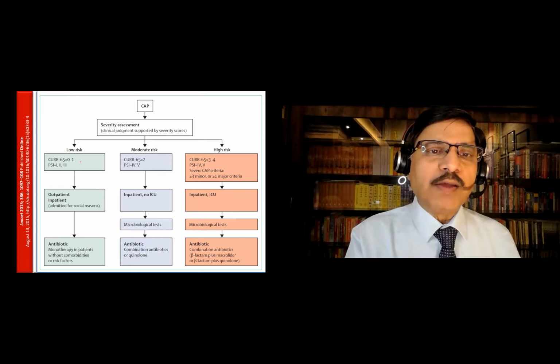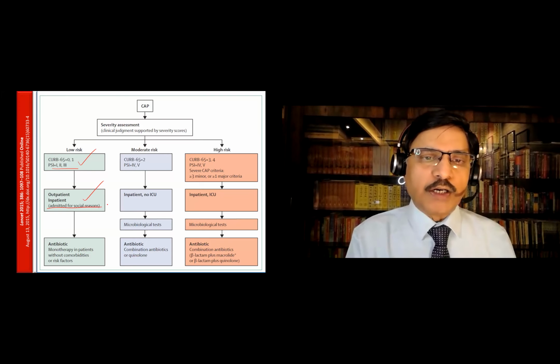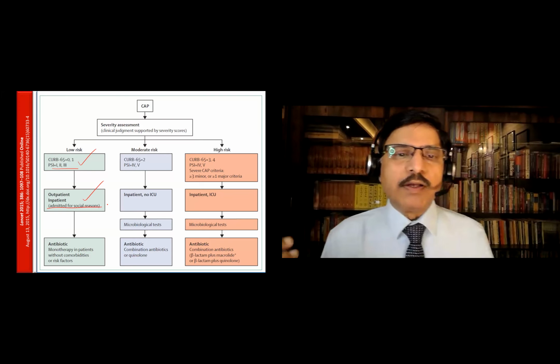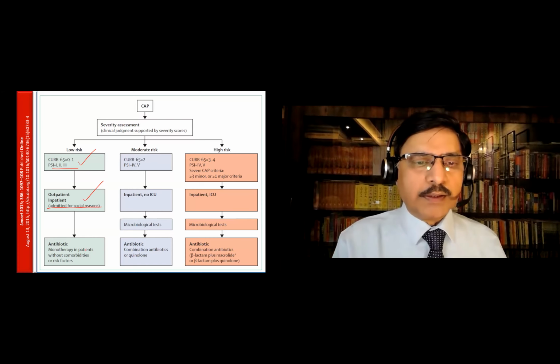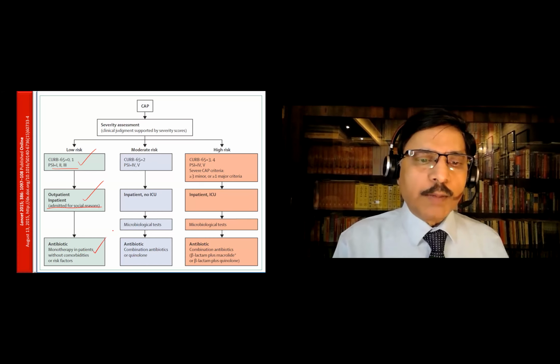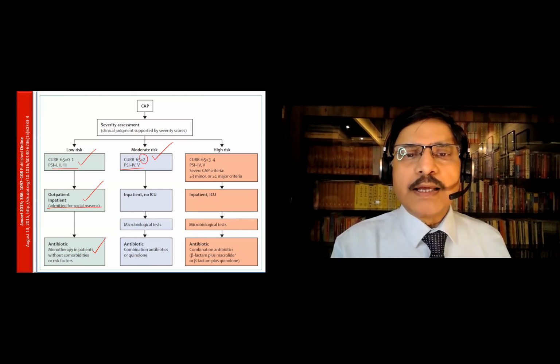CURB-65 is 0 or 1, PSI classes 1, 2, and 3. Outpatient treatment, or you may admit for social reasons. Means what? It doesn't have anybody to take care, very elderly or a child, something like that. Antibiotic monotherapy without comorbidities. Risk factor 2, that is CURB-65 is 2, and then PSI 4 or 5